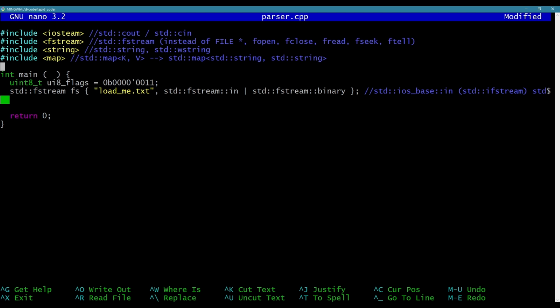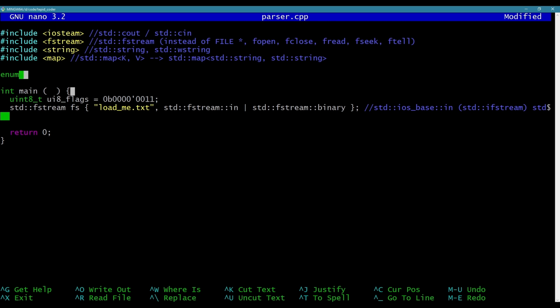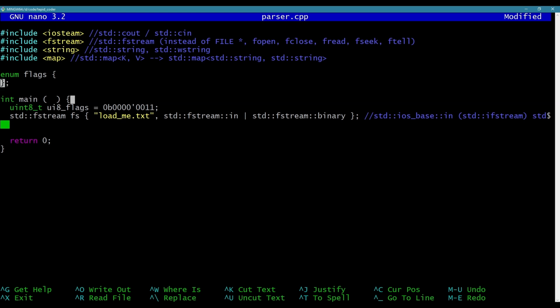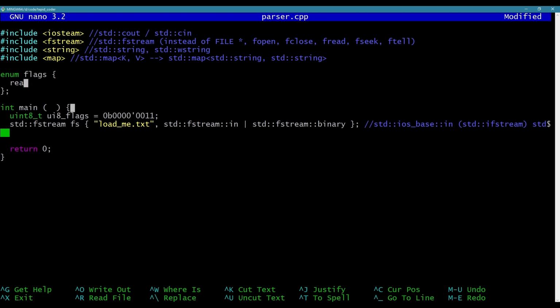So they probably would define these with an enum. And in C, if you have an enum, let's call it flags. I was going to call it blah, but let's say read equals 0, right? So if it's the first bit and it's not set, it's going to be 0. Or maybe it'd be 1 and you actually set it, or if it's going to be write, it'd be 2 or something, a new different bit. Whatever. You can have these different combinations of bits you can set. So it can be reading for binary, or you're going to write and you're going to truncate, or you're going to write and you're going to append.